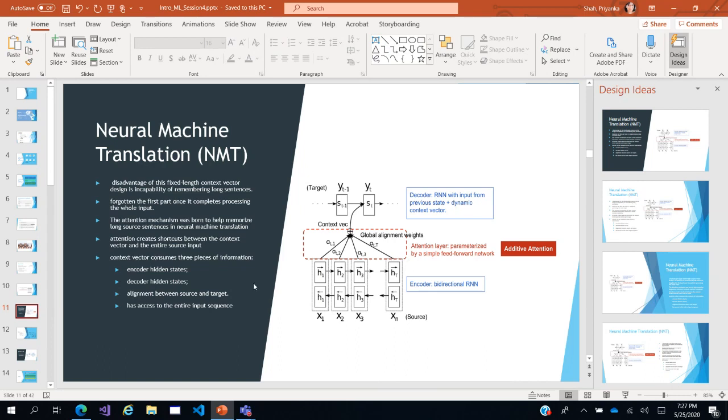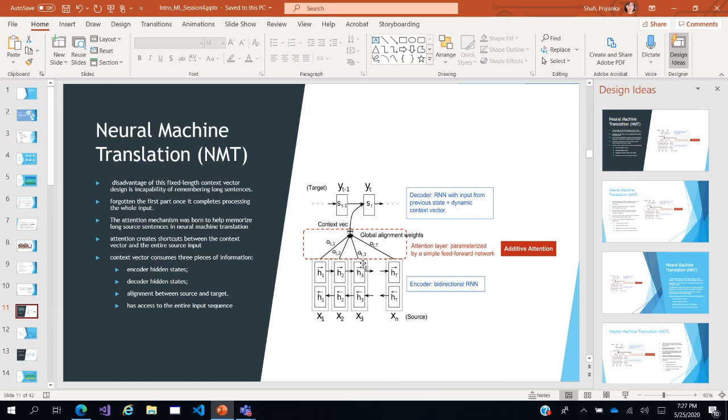So the context vector consumes three pieces of information. It has the input here, which is denoted by x1, x2. So this is the source. These are, if you attended the last session, the hidden layers. When we are talking of LSTM, when you talk of persisting the context, when you talk of backpropagation in time, automatically it is nothing but LSTMs. So these are hidden layers in between, and they are bidirectional. So they go forward, from left to right and also from right to left. So the sentence will go through in both directions.